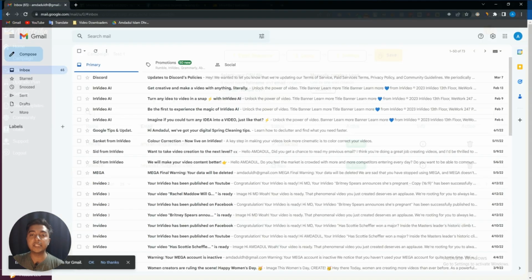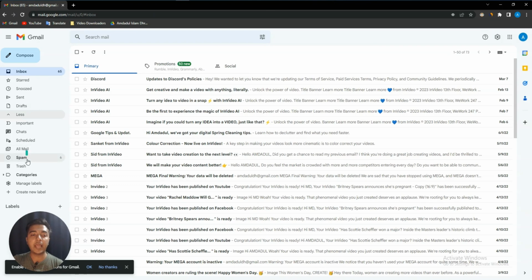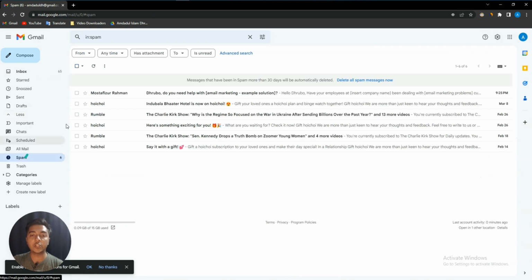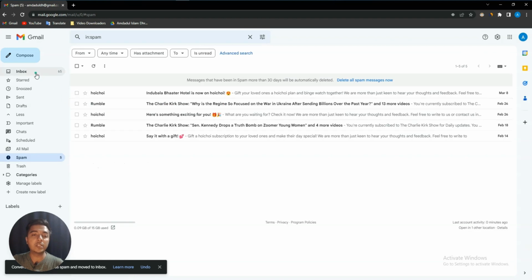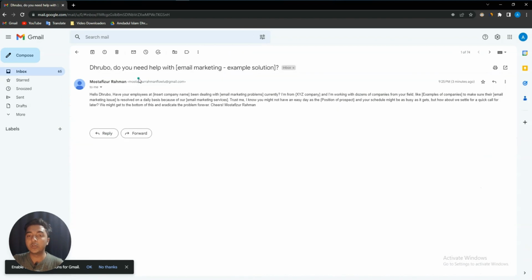And if I open this email from here, this email I'm getting inside the spam section, and it can be my fault also, because here I haven't written the email copy in a professional way. So I'm not sure whether it is my fault or this software's fault, but it can be my fault also because I haven't written this email copy in a very professional way. So see, this is the email, and in this way it will send the email to your audience basically.